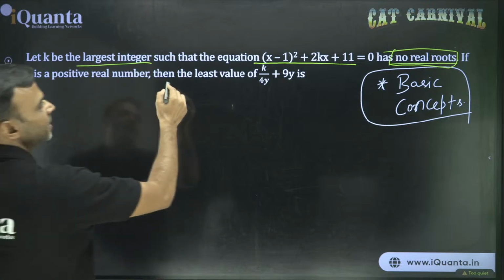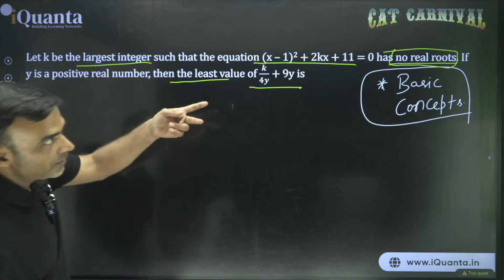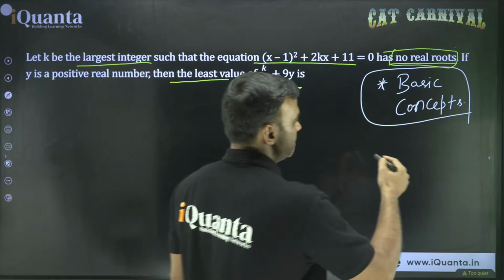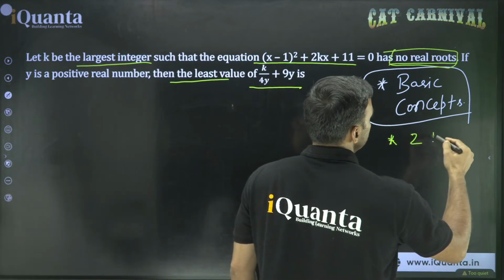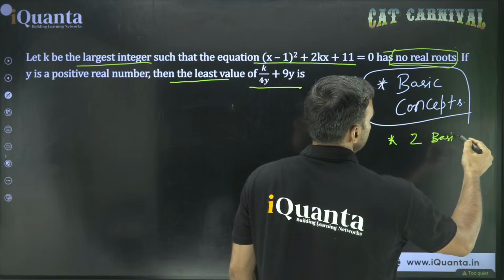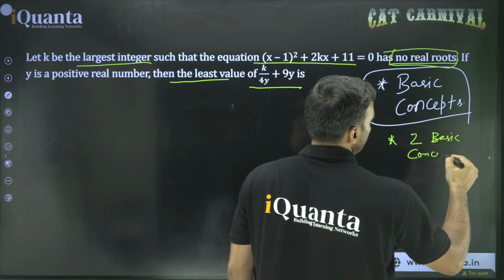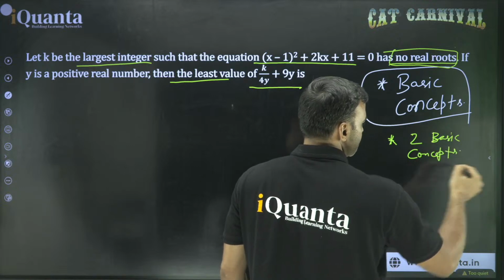And then the question is the least value of this. So there are two different concepts. This question has used two basic concepts actually. Two basic concepts. दोनों अलग अलग हैं और बड़े ही मज़ेदार हैं. दोनों ही बहुत इंटरेस्टिंग हैं.